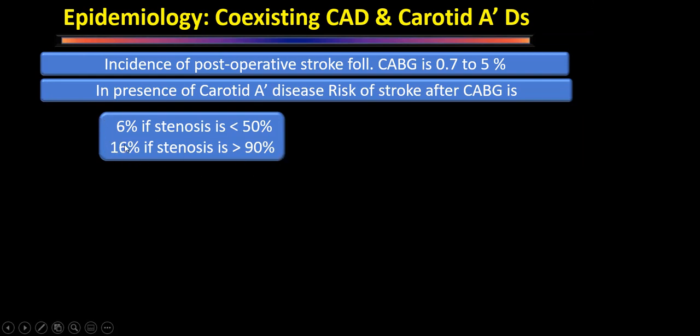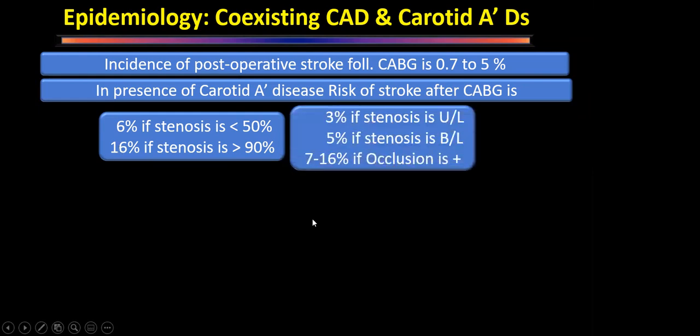This is important because these things are going to give us guidelines on when to intervene. So how much is the risk? Because carotid artery disease per se is not a risk factor for patients undergoing coronary artery bypass grafting, there are limited indications. So we must know how likely that patient is to have a stroke. These things are going to give us the guideline. If the lesion is less than 50%, chances of stroke are 6%. And if the lesion is more than 90%, chances of stroke are 16%.